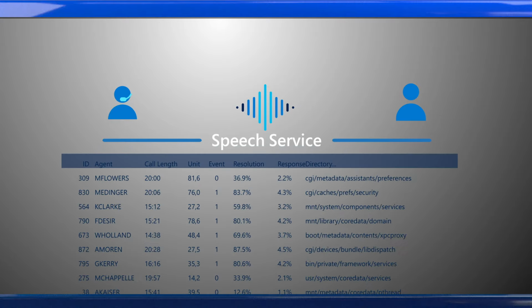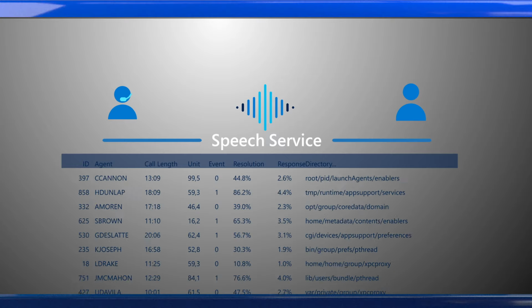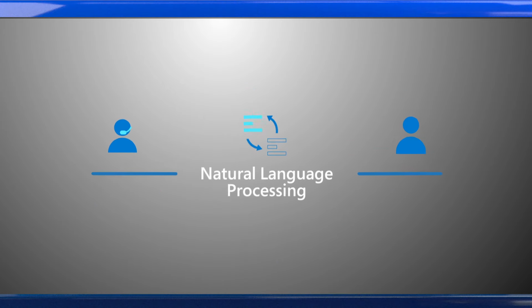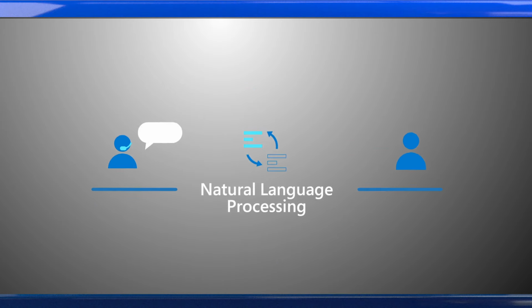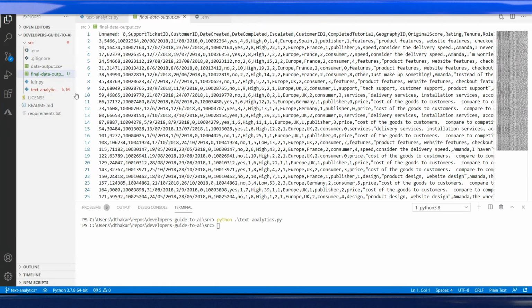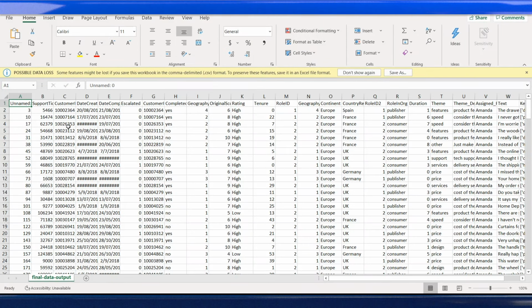For organizations with many customer service calls, it can become overwhelming to analyze them all to spot trends such as commonly reported issues. With Azure's Language Cognitive Services, this analysis can be automated, cutting down on the time needed to optimize your models. Text Analytics has pre-built natural language processing models that can take in the call transcriptions and analyze for sentiment, extract key phrases, and more.